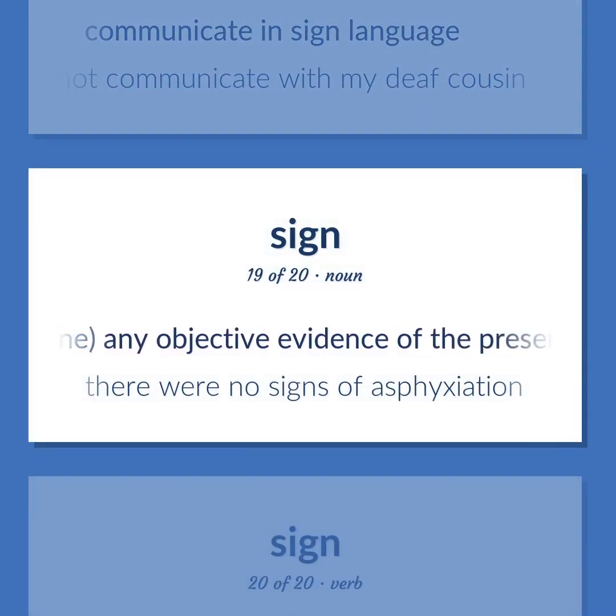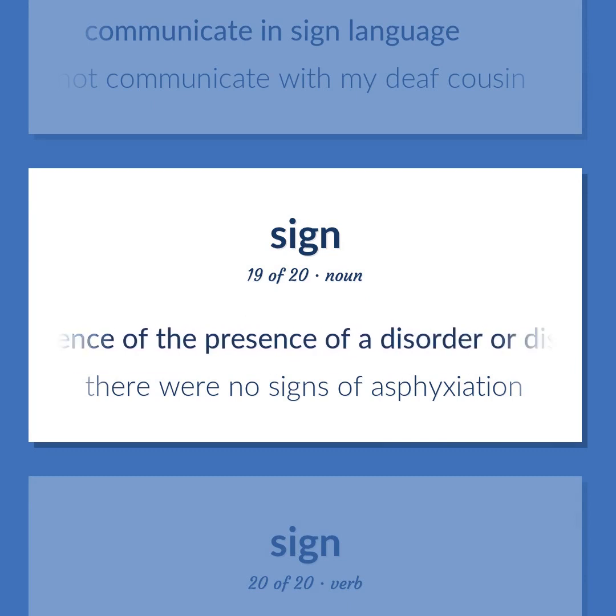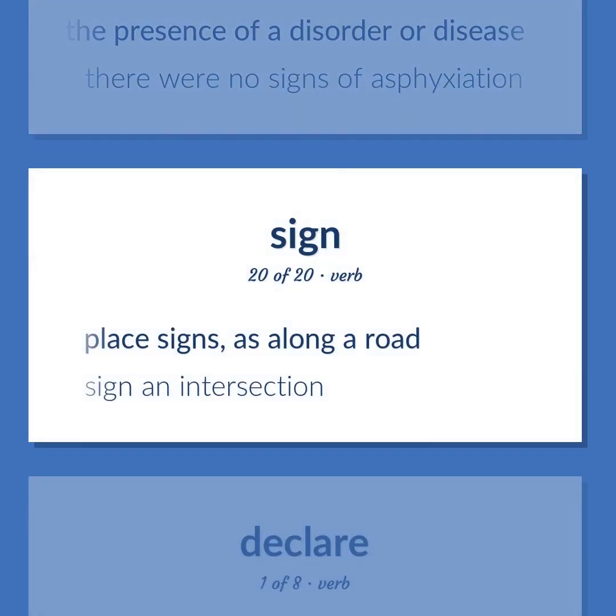Medicine: any objective evidence of the presence of a disorder or disease. There were no signs of asphyxiation. Place signs, as along a road. Sign an intersection.